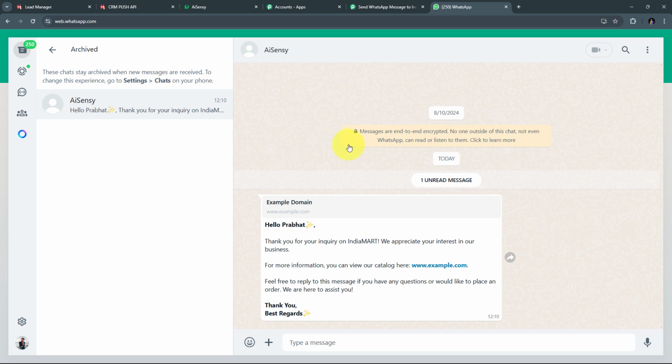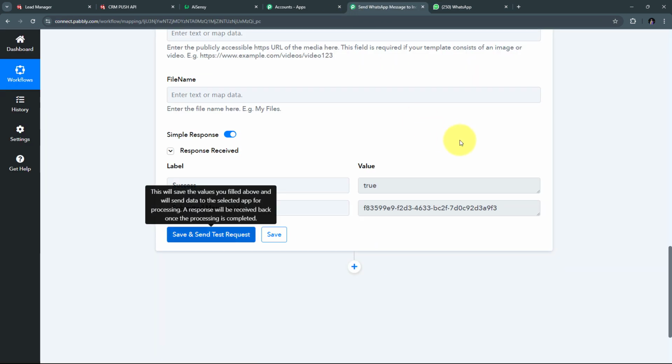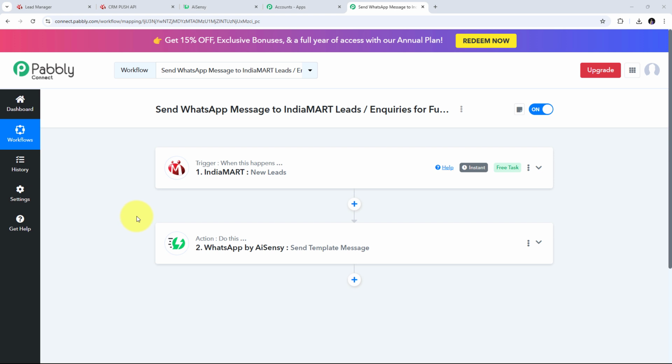So here I have done this just by setting up this connection between IndiaMART and AI Sensei with the help of Pabbly Connect. And now I'm sending WhatsApp messages and I'm having a personal connection with my leads or inquiry by sending personalized messages on WhatsApp. Now let me take you back to Pabbly Connect. Now here with Pabbly Connect, I have successfully created this connection and this automation between IndiaMART and AI Sensei to automatically send WhatsApp message to IndiaMART leads or inquiries for furniture and supplies business.